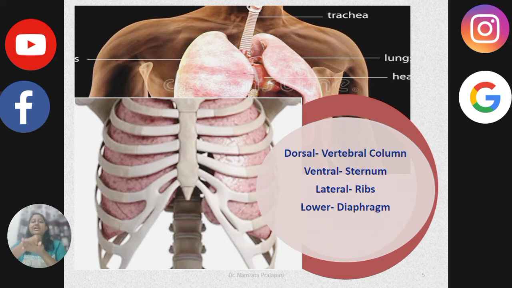Thus, the lungs are surrounded by the vertebral column posteriorly, sternum anteriorly, ribs laterally on both sides, and at the lower side we'll find domes of the diaphragm. In this figure you will clearly see the location of the lungs.